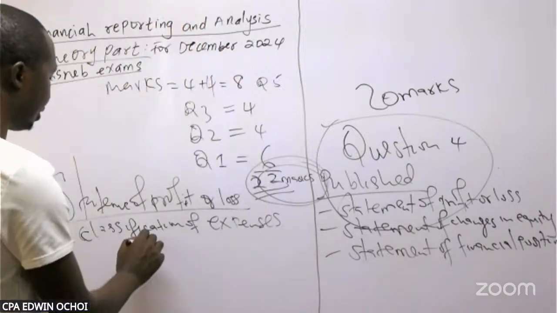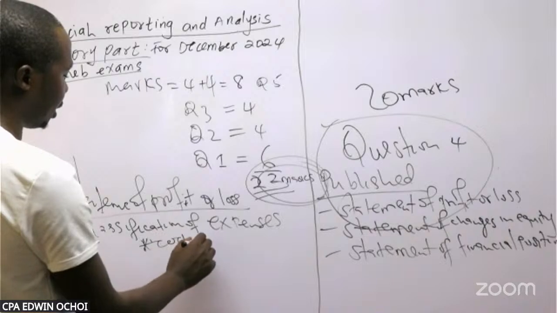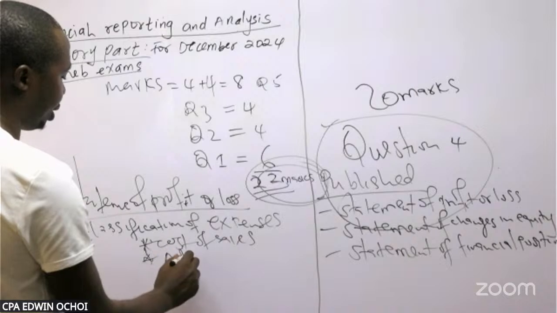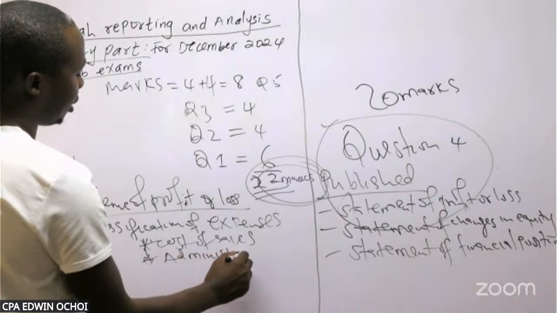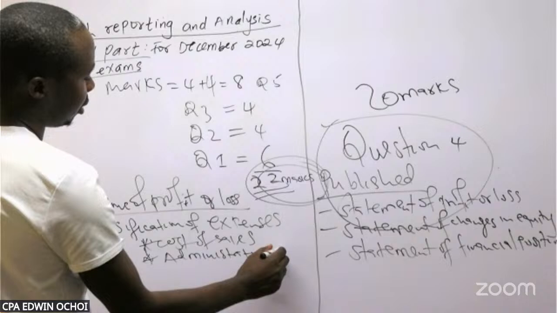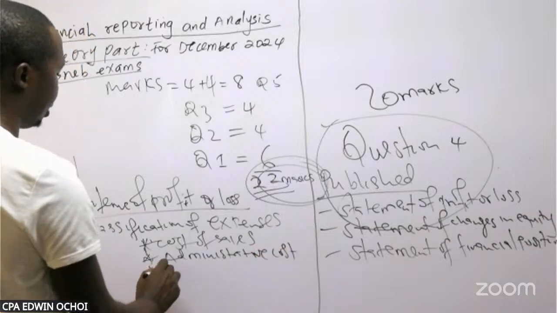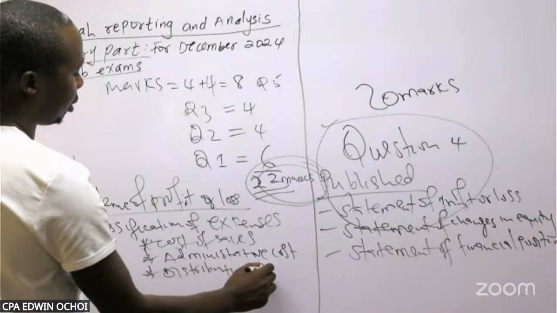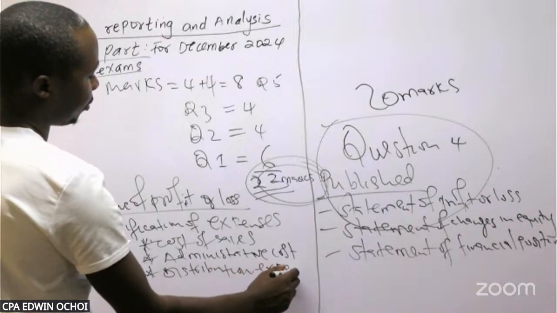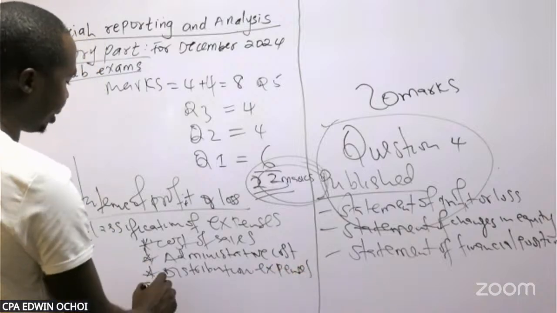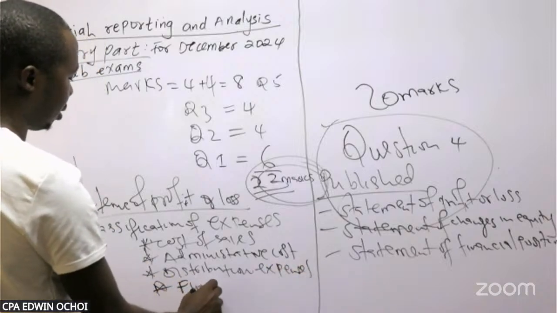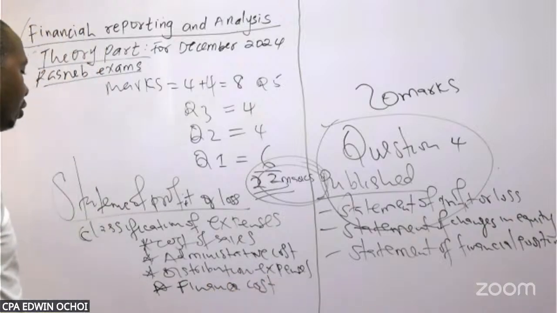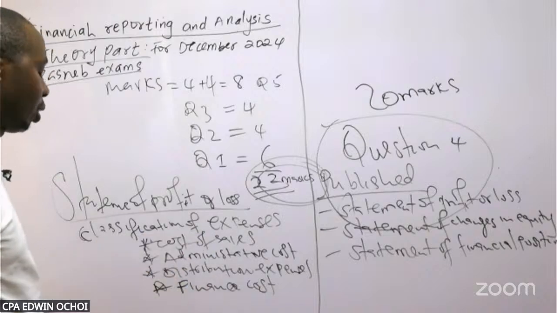So expenses are classified under cost of sales. Some expenses go to the cost of sales. Some expenses are classified under admin, that is administrative cost. Some expenses are classified under distribution cost, under distribution expenses. Then finally, some expenses go to finance cost. They will be able to guide you under the additional information. Maybe some expenses go to this and this, or you need to know.